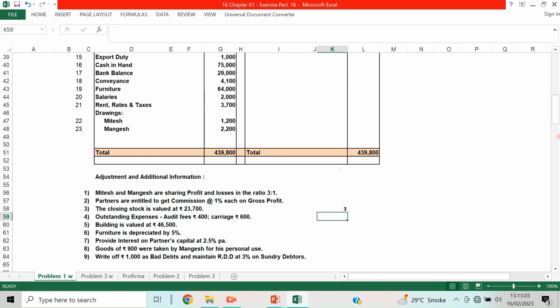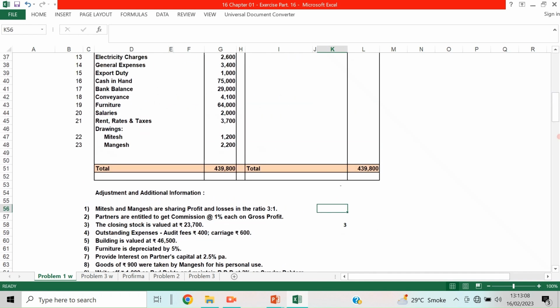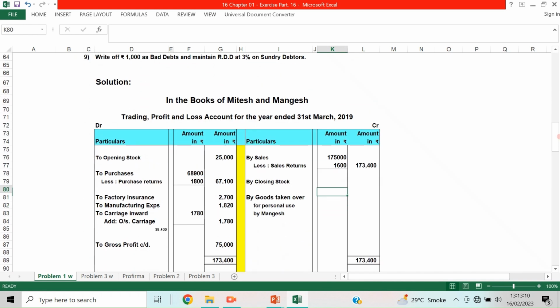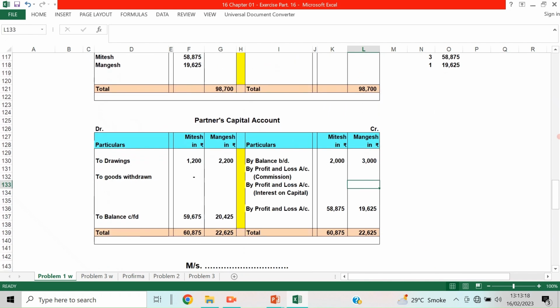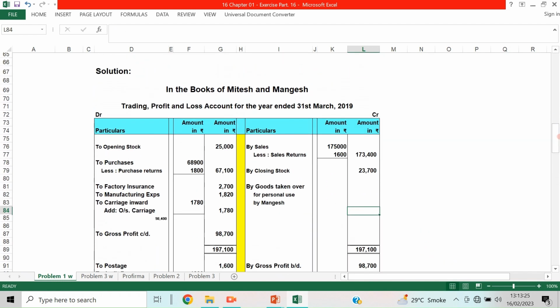Just see, first we will give the closing stock effect to the trading account, 23,700. Now the same effect will be given to the asset side of the balance sheet, closing stock 23,700. Okay, so now